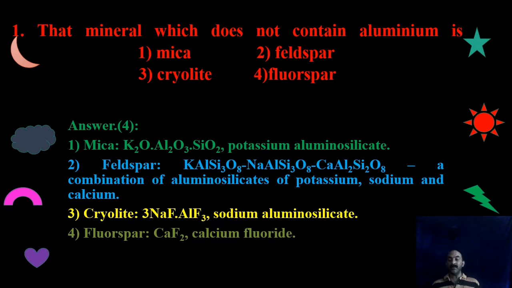And the last one, fluorspar. Fluorspar is ore of calcium and fluorine, CaF2. Okay. So our answer is option 4. It does not contain aluminum. We proceed to the next question.